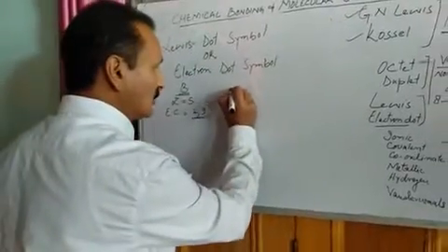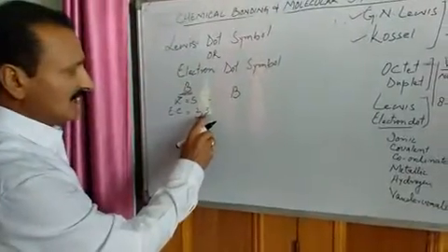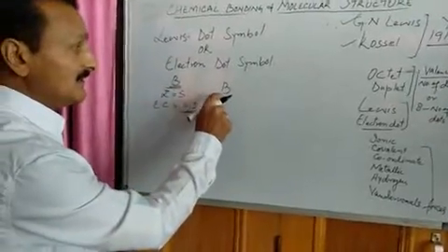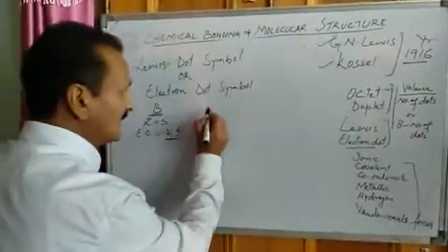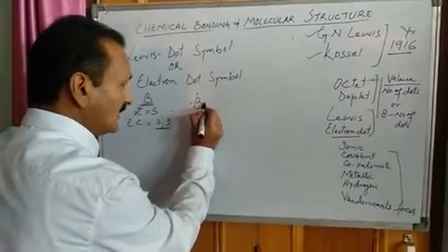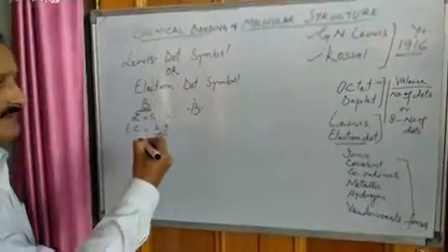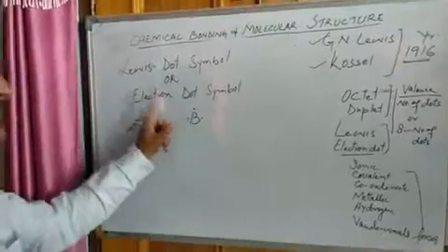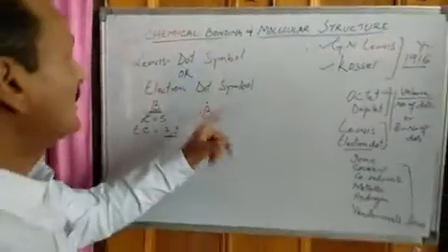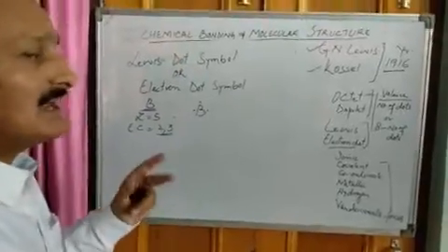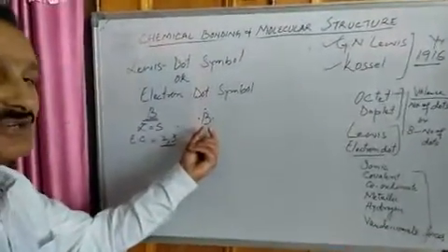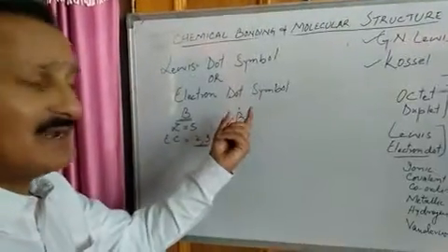Now this is boron. How many valence electrons does it have? Only 3. Now these 3 electrons can be represented by some dots, say like this. 1, 2, 3. And this structure is known as Lewis dot symbol, or simply electron dot symbol. Now what is Lewis dot symbol? Lewis dot symbol is a symbol in which valence electrons are shown by some points.